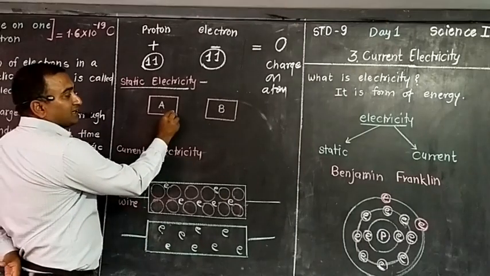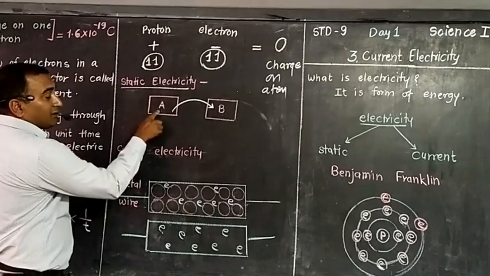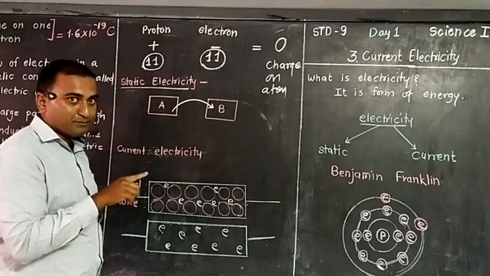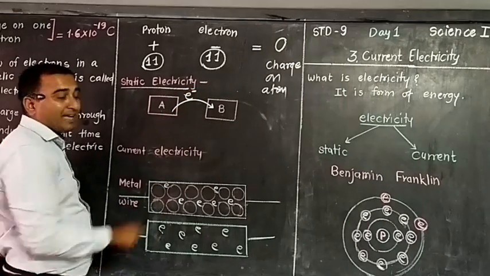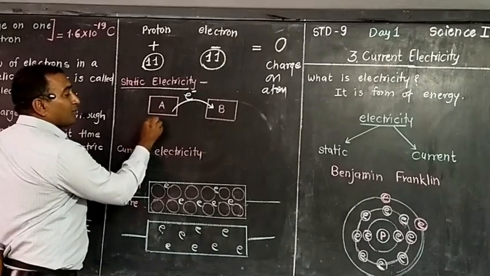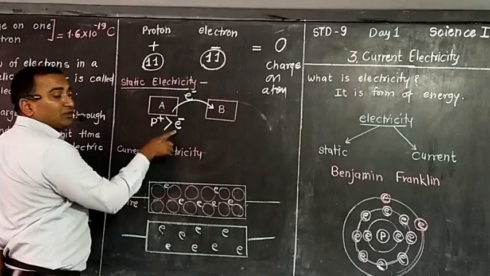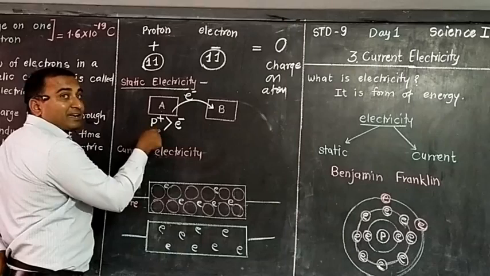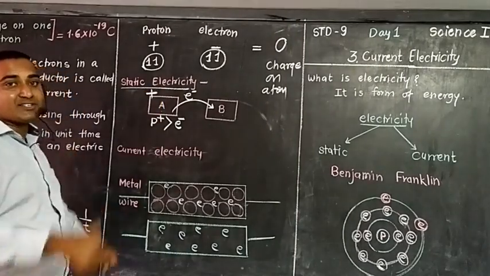Some electrons are transferred to B. Then what happened here? Before rubbing, the number of electrons and protons were the same, but now one or more electrons have transferred to body B. Here electrons are less. Then what is more? Protons, which are positive, are more, and electrons, which are negative, are less. So this body, having more positive particles, acts as a positively charged body, because positive charge is more.